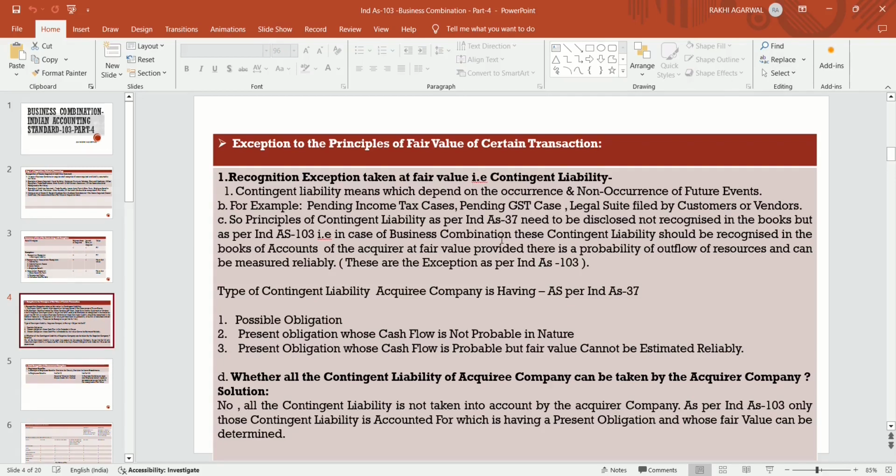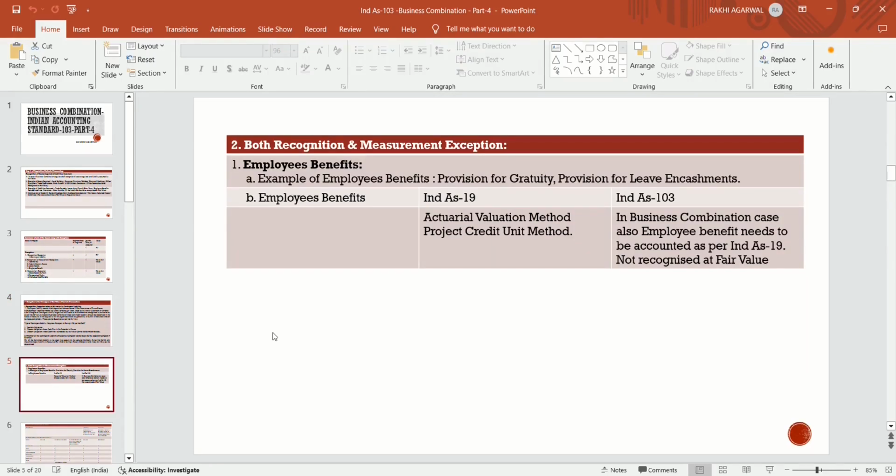No, all the contingent liabilities are not taken into consideration by the acquirer company as per Ind AS 103, that is, the business combination. Only those contingent liabilities are accounted for which have a present obligation and whose fair value can be determined. Only that contingent liability is to be recognized. Now the next exceptions, that is, both recognition and measurement exceptions. Contingent liability is related to recognition exceptions.